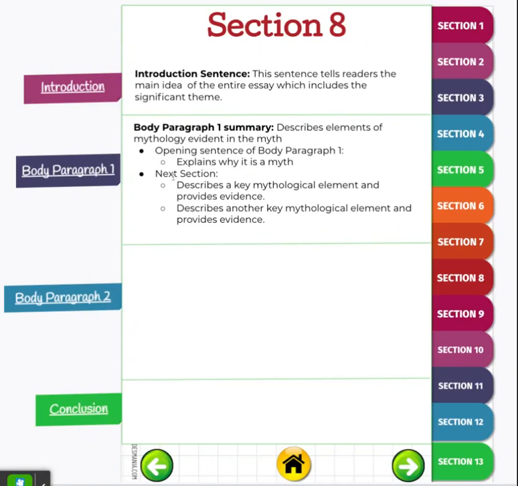And then we're going to move into the next section of that paragraph, which describes a key mythological element and provides evidence. So we're going to find something specific that's one of the key elements that we've talked about for the last week or so, and then evidence from the text of Cronus, or when you're analyzing your myth, evidence from that text that supports that. And then you're going to find another key element and provide evidence. So you should have at least 2 in that first paragraph.